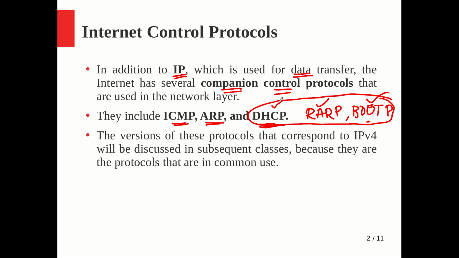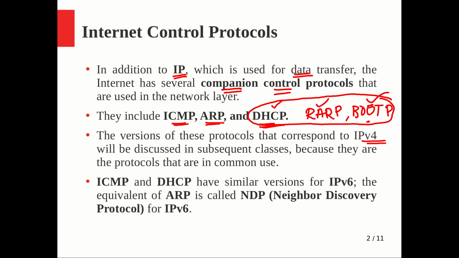The versions of these protocols corresponding to IPv4 will be discussed in the subsequent classes, because they are the protocols in common use. IP version 6 is still under development and in the experimental phase, whereas v4 is the one we are using right now. So the discussion will focus on the ICMP, ARP and DHCP protocols for IPv4 support. But when it comes to IPv6, the corresponding versions are there, like ICMP version 6 for IPv6.